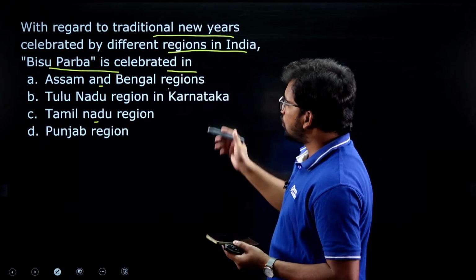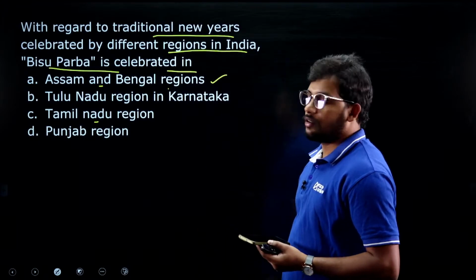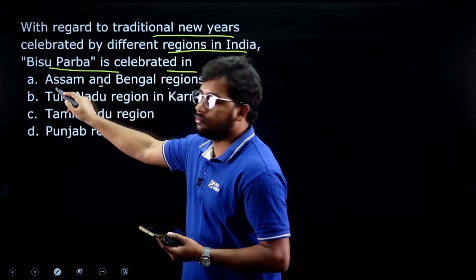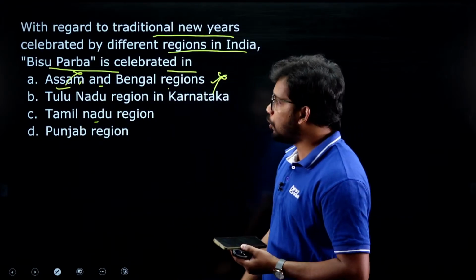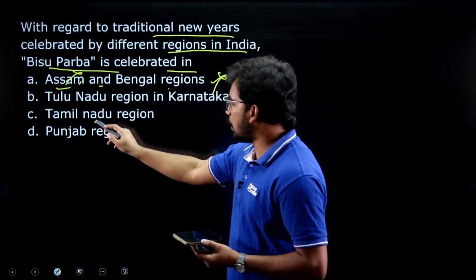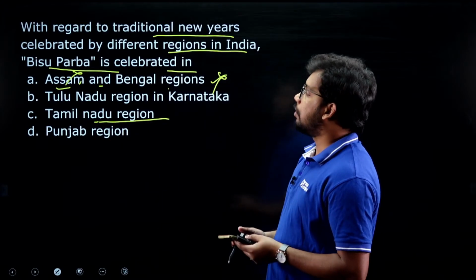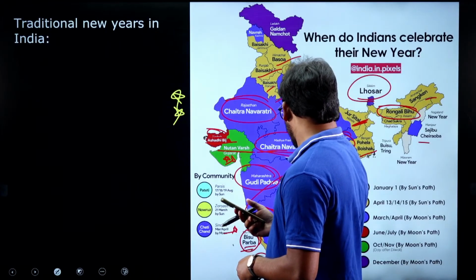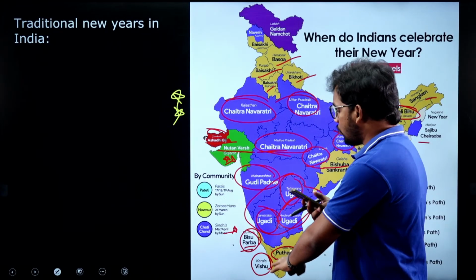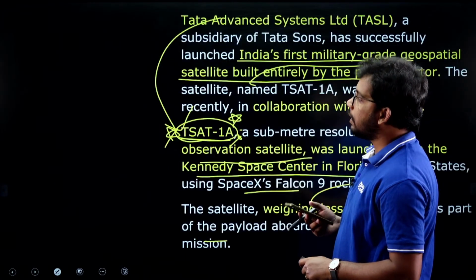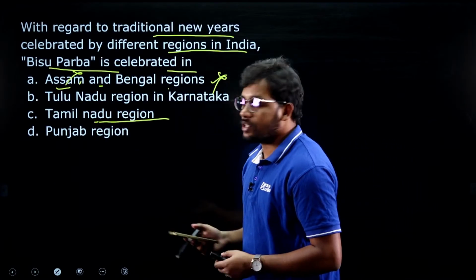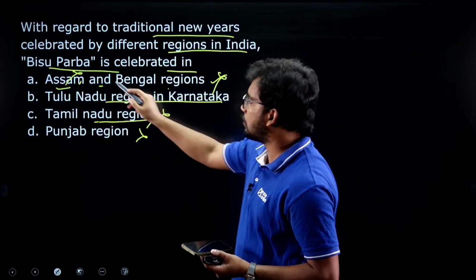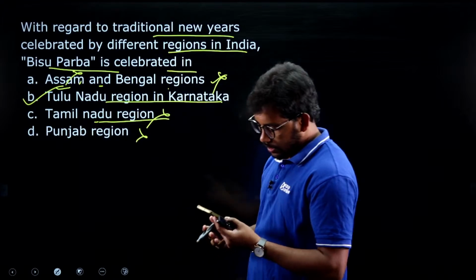Yes, very good. In Assam and Bengal regions we have Boisakhi, right? So this is not the answer. In Assam we have Bihu, so Assam is Bihu, not Bisu Parba. Next, Tamil Nadu we have Puttandu; Vishu is for Kerala, right? Next one, Punjab region, Baisakhi. So these are all wrong. And in the Tulunadu region of Karnataka, it is called Bisu Parba.